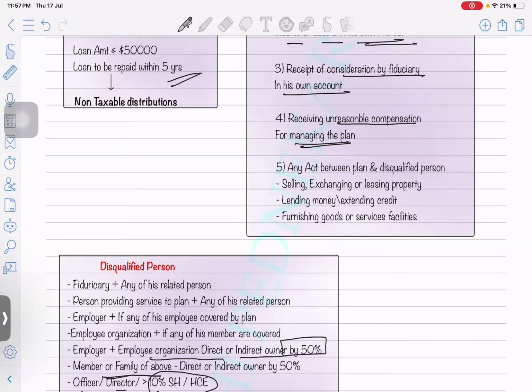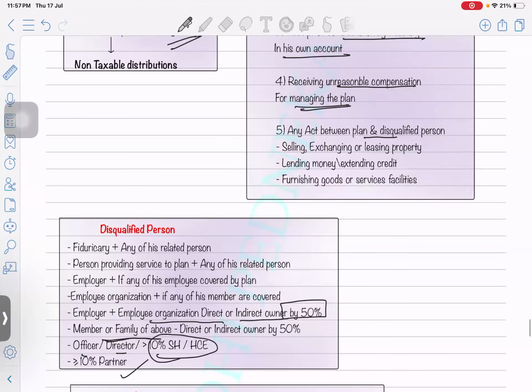You cannot pay unreasonable compensation to the plan manager. Any act between the plan and a disqualified person, such as selling or exchanging or leasing property, lending money or extending credit, is prohibited between the plan manager, the taxpayer, or the disqualified person.